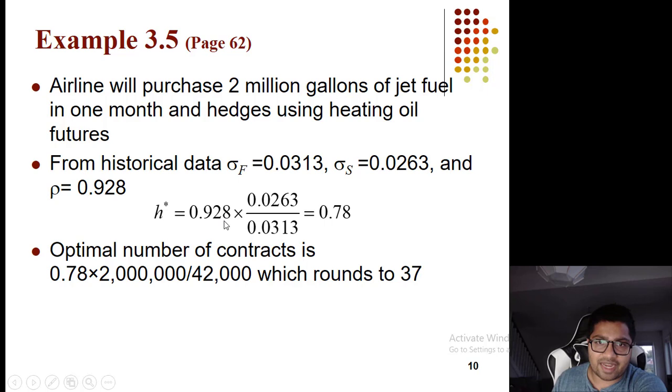So hedge ratio is 0.92 into standard deviation of spot, 0.263, divided by 0.0313, that is 0.78. Okay, so if you are hedging 2 million barrels of jet oil, and one future contract is 42,000, then you have to buy 37 contracts to hedge it.